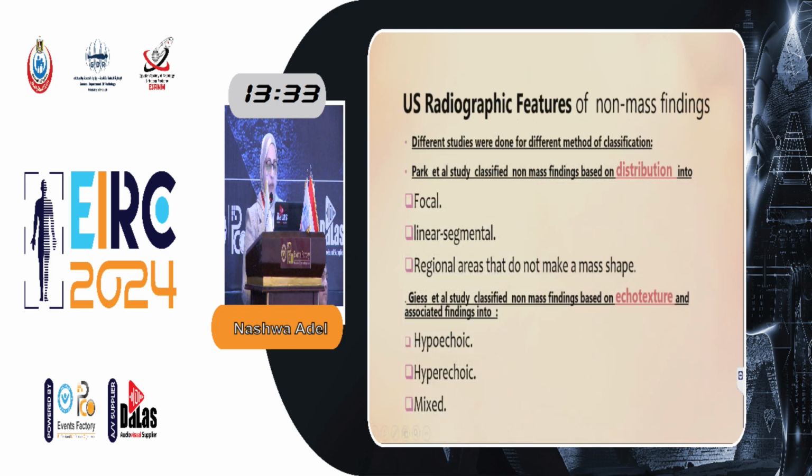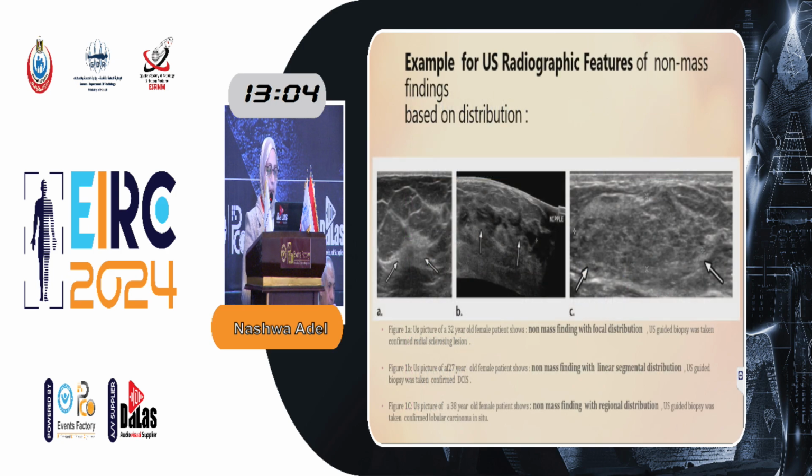Ultrasound radiologic features of non-mass findings have different methods of classification. One of the most important classifications was done by Park et al. in their study, which classifies it according to the distribution into focal, linear, or segmental regional areas that do not make a mass shape. Another important classification is by Geis et al., a study that classified based on echotexture: hypoechoic, hyperechoic, or mixed. Examples of ultrasound features of non-mass based on distribution.